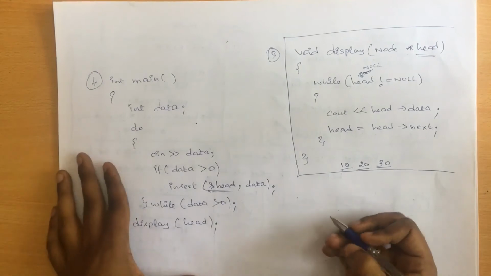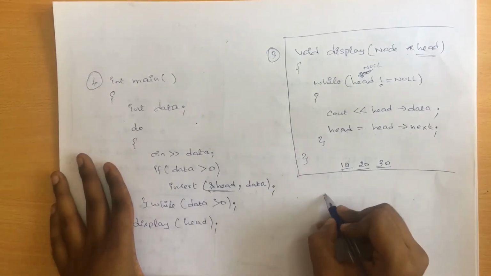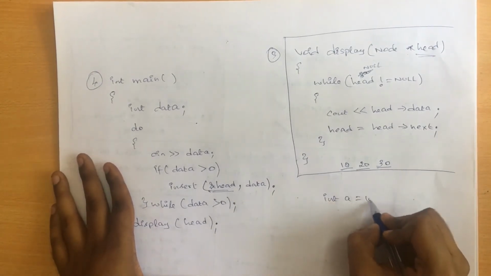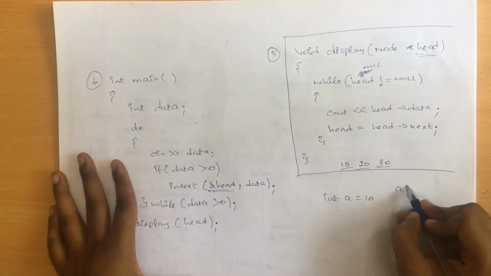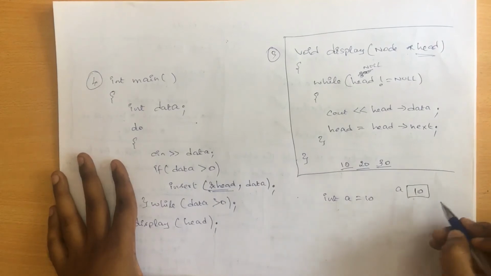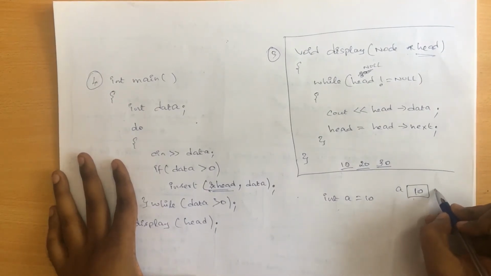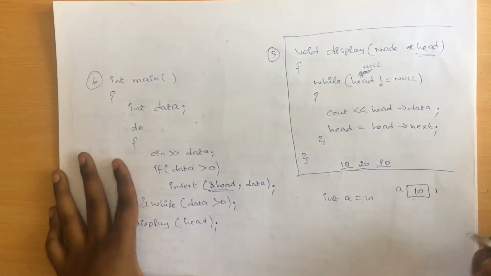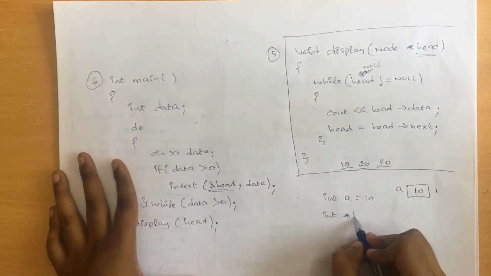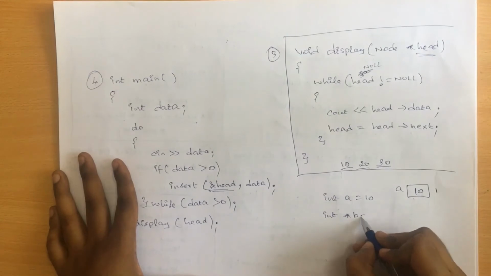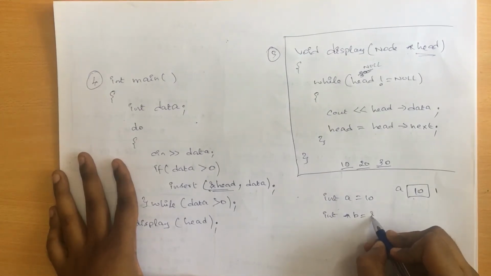Now, for example, assume I have an integer variable a equal to 10. What happens in the background is memory will be allocated for a and the number 10 will be stored. Let's assume that the address of a is 1. Now I have a pointer variable, let us name it b, equal to address of a.